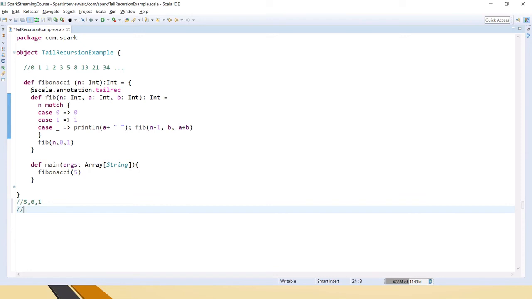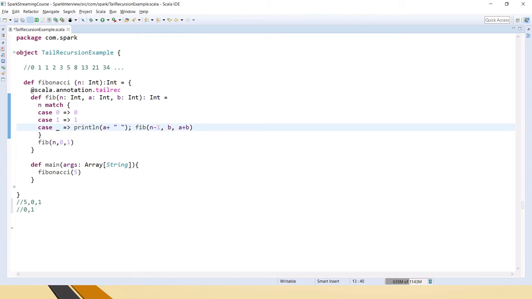So first it will print 0, and then in the Fibonacci series again it is calling the same function. It's a function call to itself. So n minus 1 is what, 4, and for a we are sending b, which means 1.